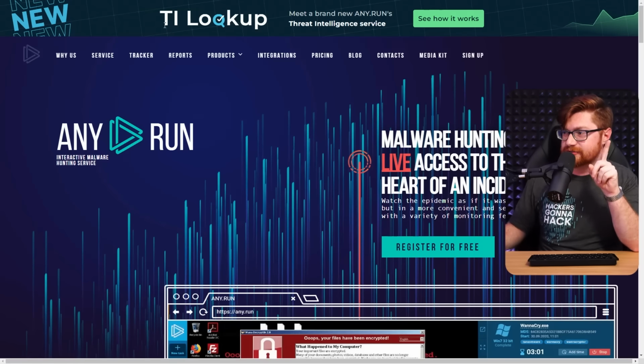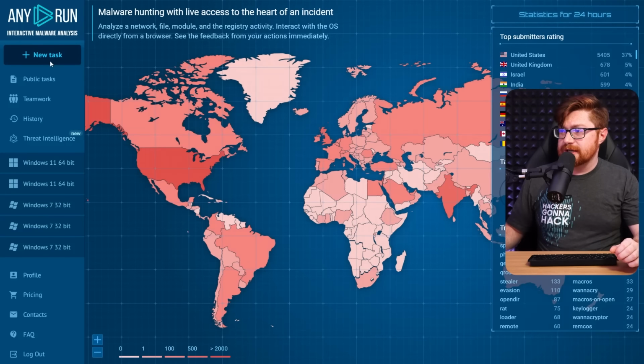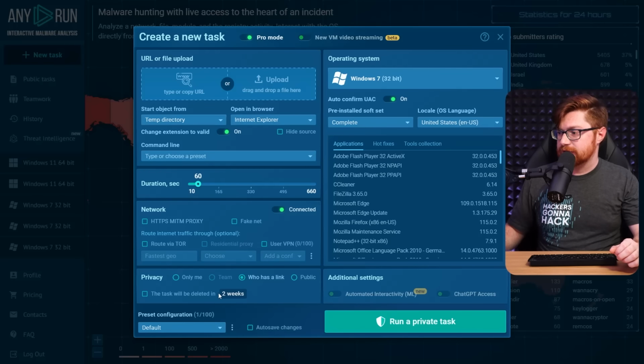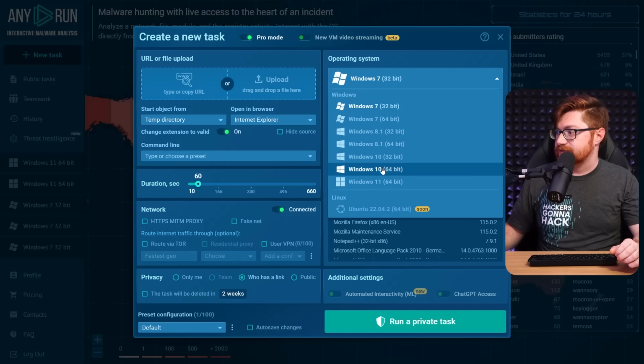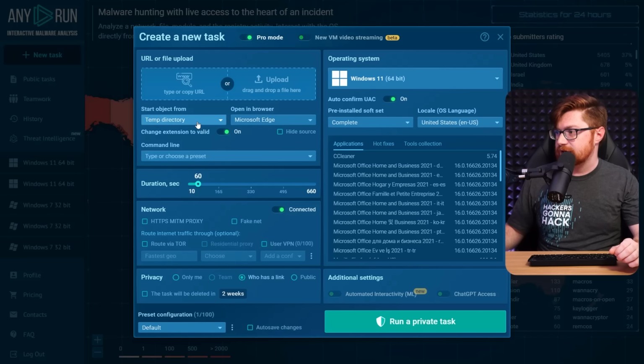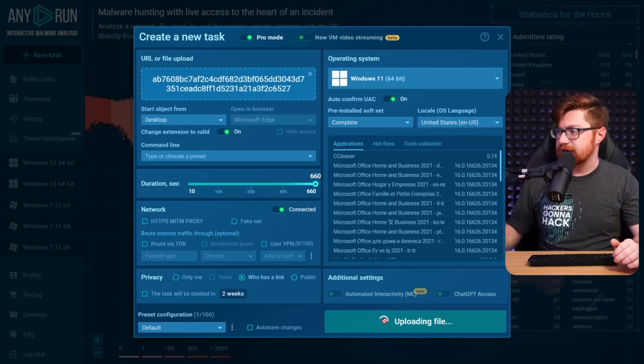They just also added this threat intelligence feature, and that's pretty awesome. Anyway, let me dig into this. I will create a new task here. This is fine to be a private task. I'll set this to Windows 11. I'd like to drop it in the desktop just so I can see it, and we'll crank the maximum time up here. And let me drag and upload our file. Okay, that is placed there. I'll go ahead and click Run Private Task, and we'll see what this does fired off in action.